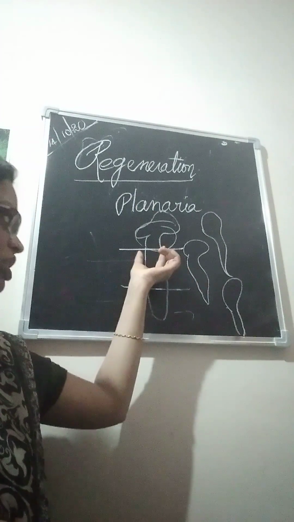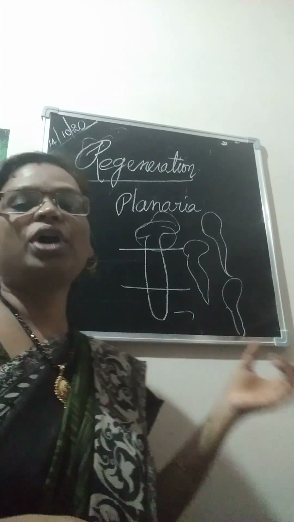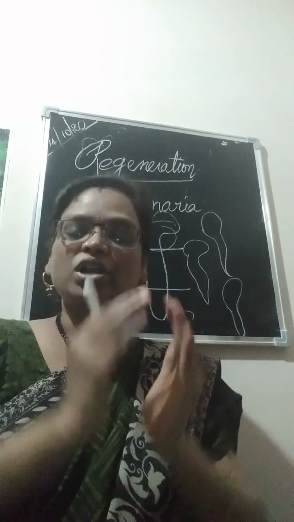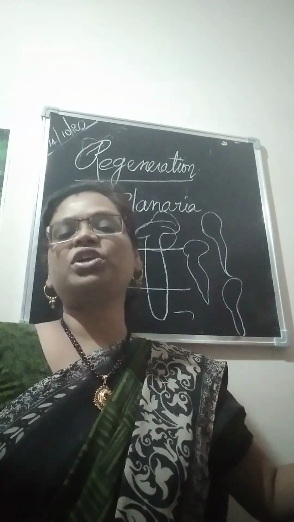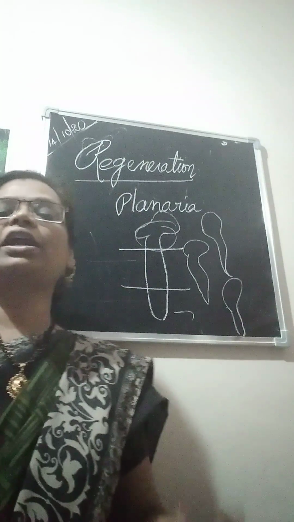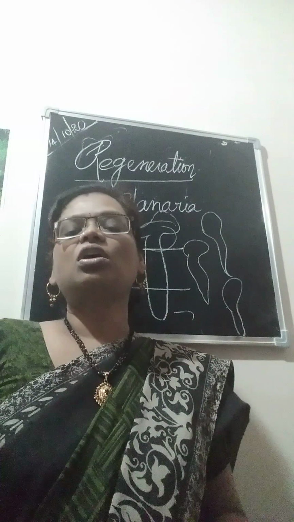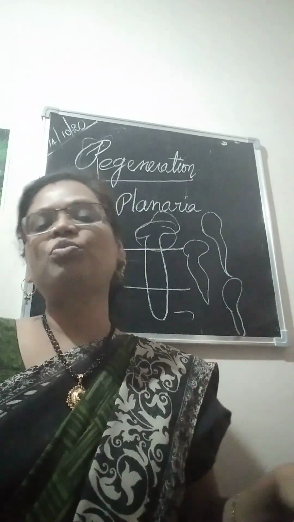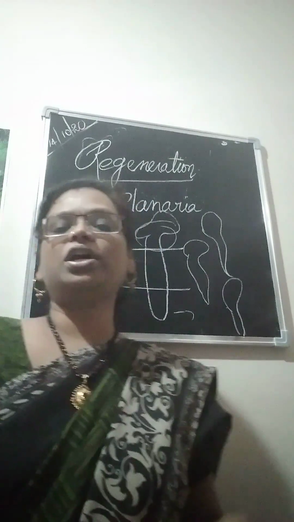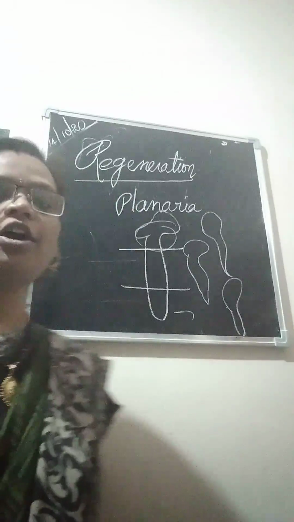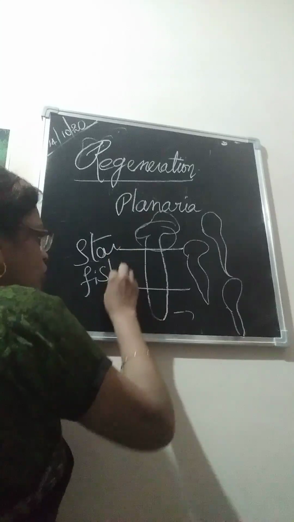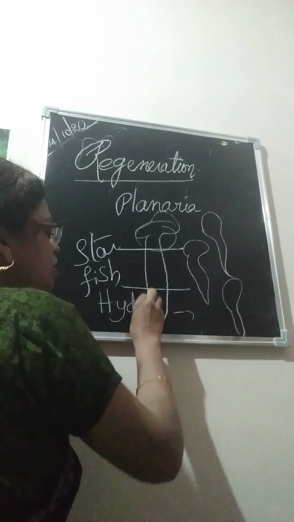In the same way, for the part which lost the head and posterior part, the cells in this part divide and redivide, forming a ball of cells. Then the cells become differentiated to regain the lost parts. This process of regaining lost parts from amputated or cut-off parts is called regeneration. Regeneration is seen in lizard legs, certain starfish, and hydra, not only in planaria. In these organisms also we observe regeneration.